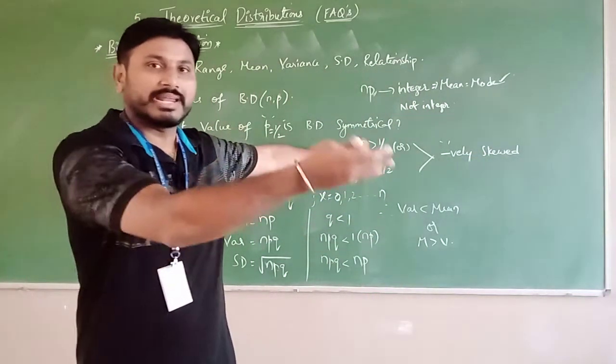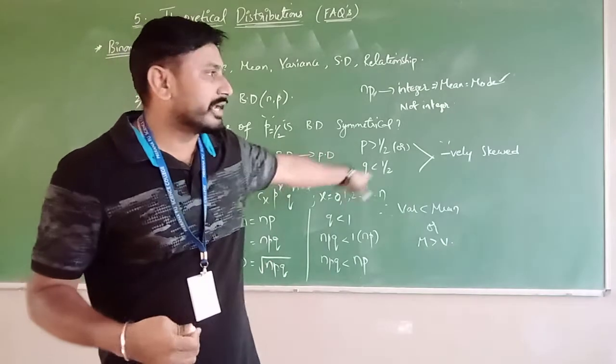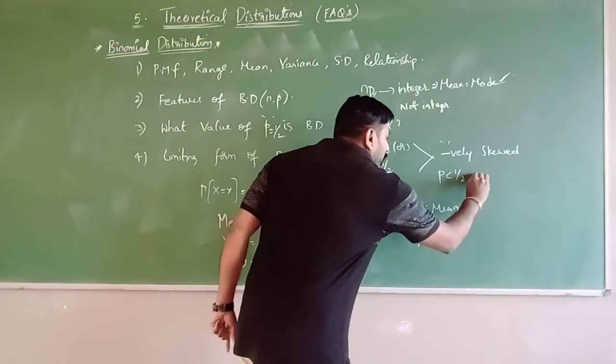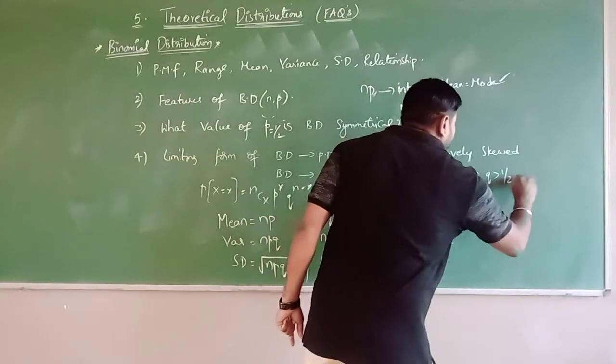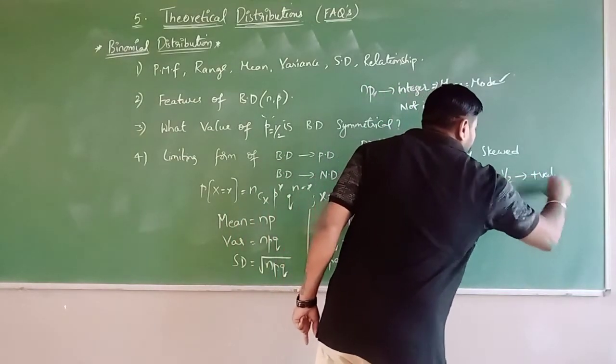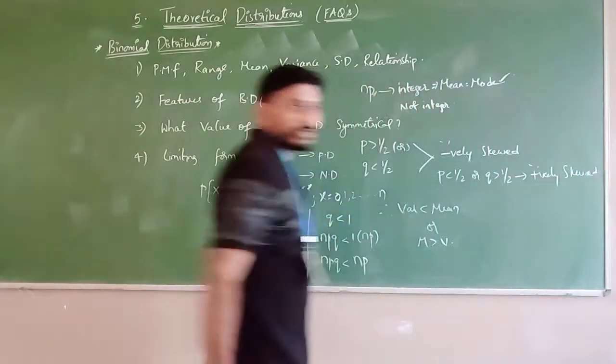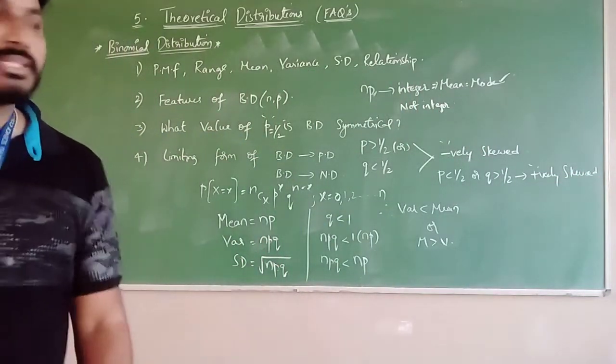If P is more than half and Q is less than half, then it is negatively skewed. Quite the opposite, if P is less than half or Q is greater than half, then it becomes positively skewed.